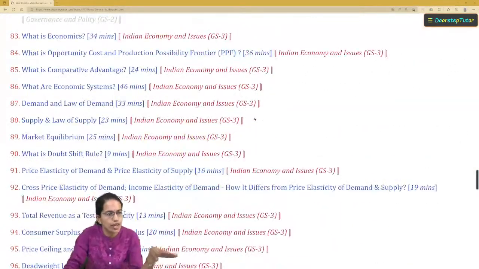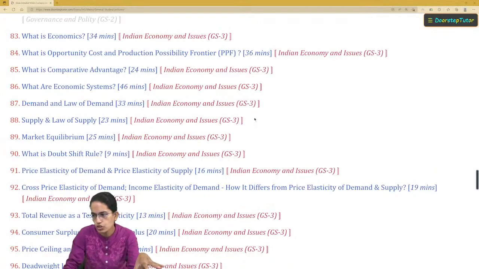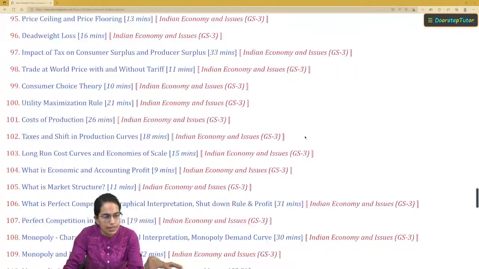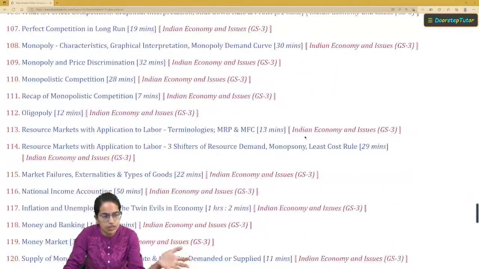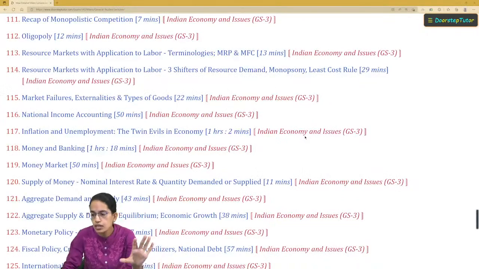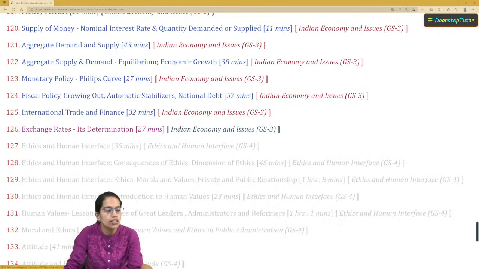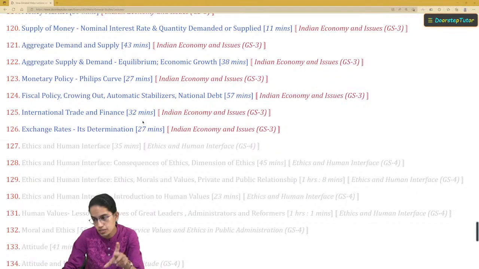Now here we have covered the basics of economics. So what is economy, the economics, the market equilibrium, price elasticity, market structure. So basically the elements of micro and macroeconomics. Now the most important thing here is the last few sections that talk about monetary policy, fiscal policy, international trade and exchange rates. These topics I believe are extremely important from your mains perspective.